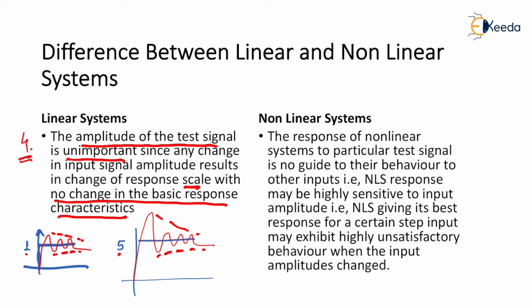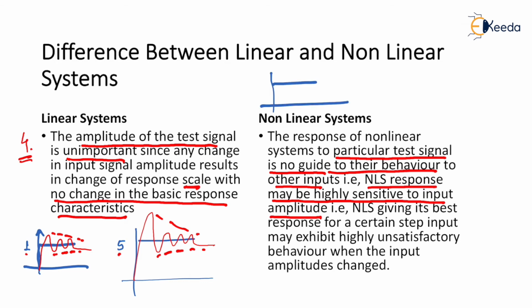Okay. Now, let us go to the concept of a nonlinear system. The response of a nonlinear system to a particular test signal is no guide to its behavior to other inputs. Now, what does it mean? That is, nonlinear response may be highly sensitive to input amplitudes. Simple example, I'll take a test signal.